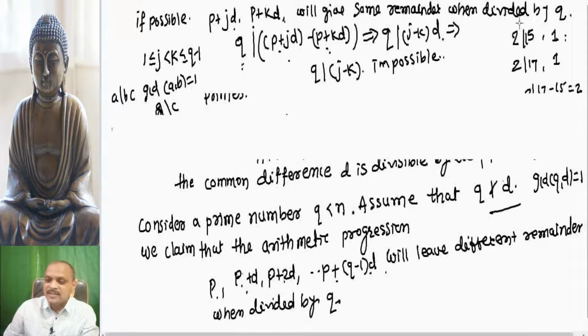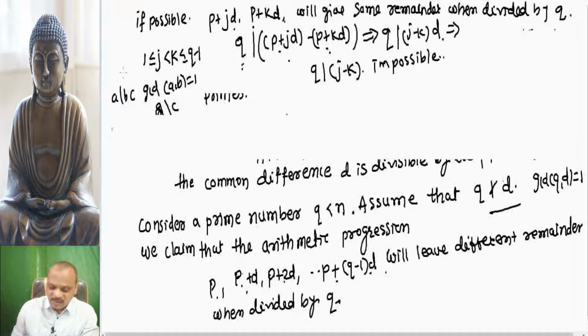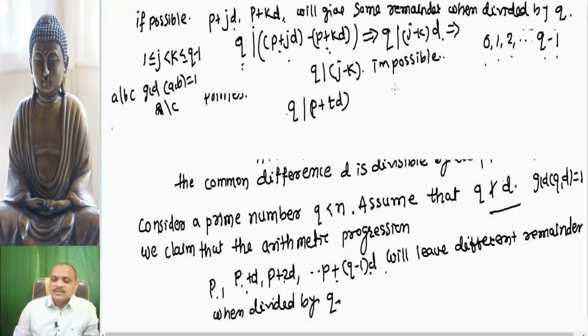When we divide these different numbers, we have different remainders, and these remainders are 0, 1, 2, up to q minus 1, where t is from 0 up to q minus 1.